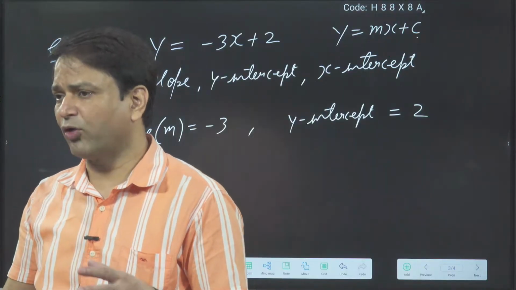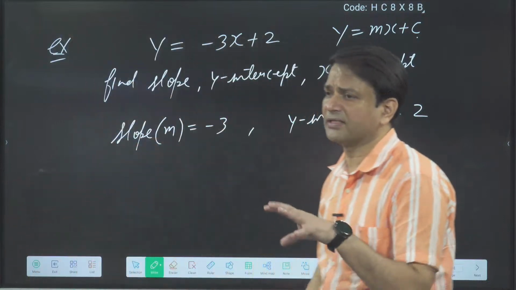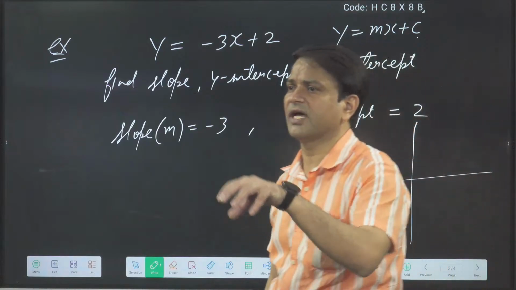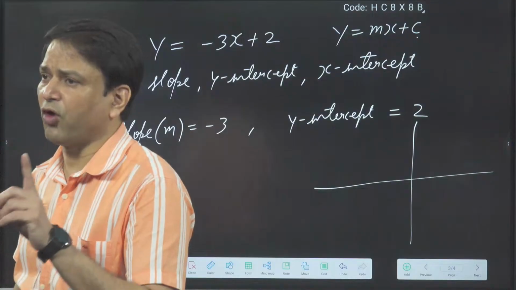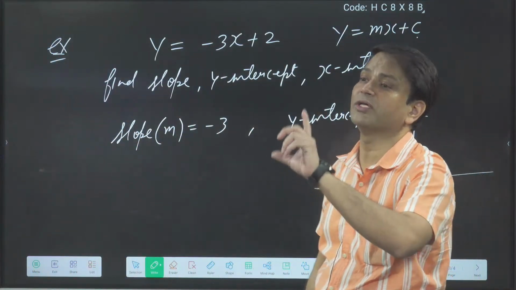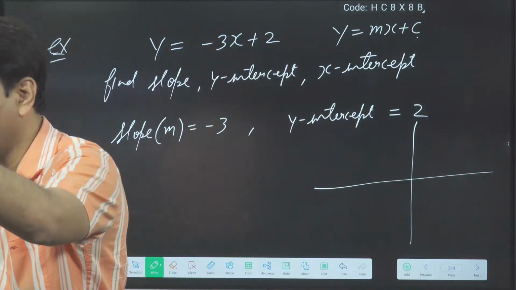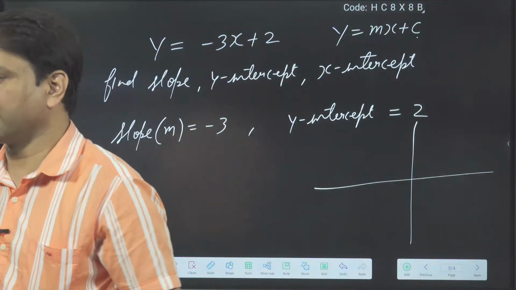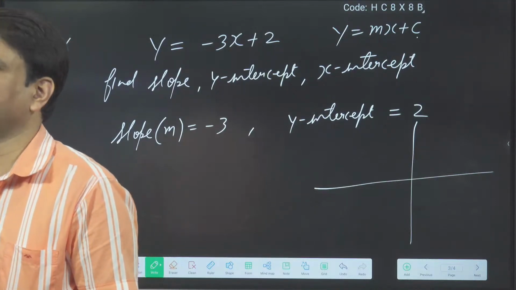If a line is not passing through the origin, then it will definitely cut the x-axis at one point and the y-axis at one point. For the x-intercept, remember that where the line cuts the x-axis, the y value is 0. So we put y equal to 0 in the equation, and we get one x value. That x value gives the x-intercept. Similarly, for the y-axis, we put x equal to 0, and after putting x equal to 0 we get the y-intercept.